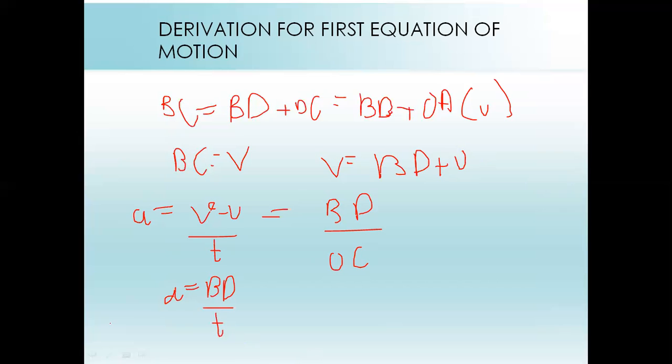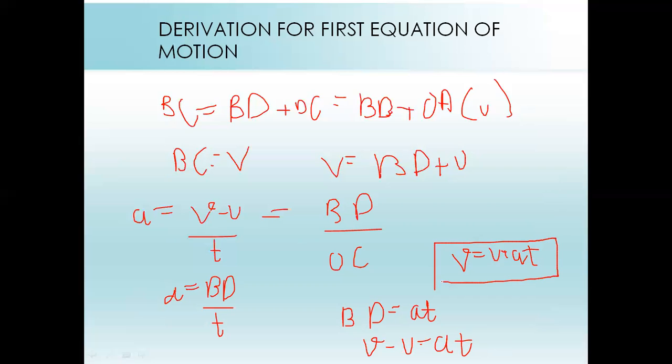We will take time into multiplication with acceleration. BD you will get as AT. But what was the value of BD first of all? It was V minus U equal to AT. We will take this U to that side, and you will get finally the first equation of motion, which is V equal to U plus AT. So we have derived the first equation of motion successfully.